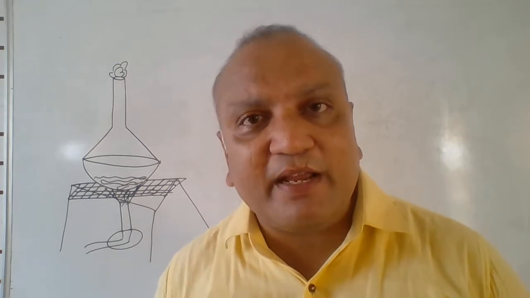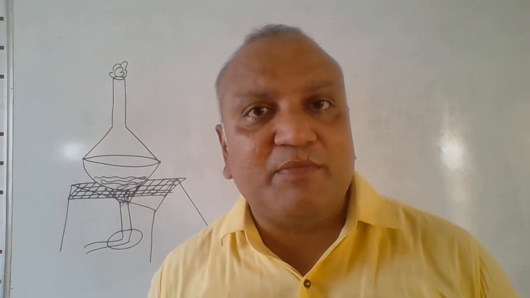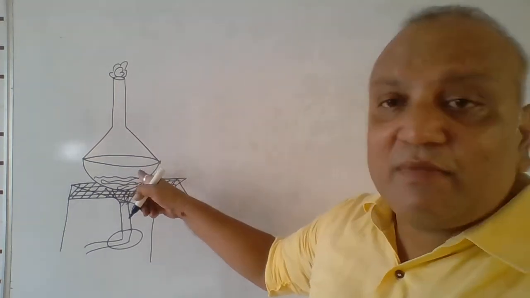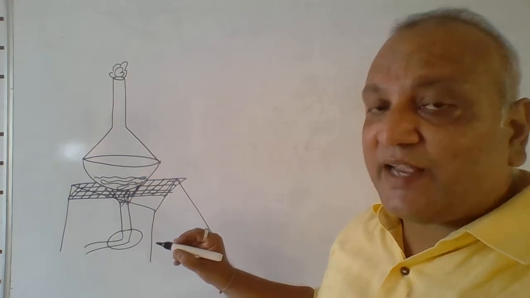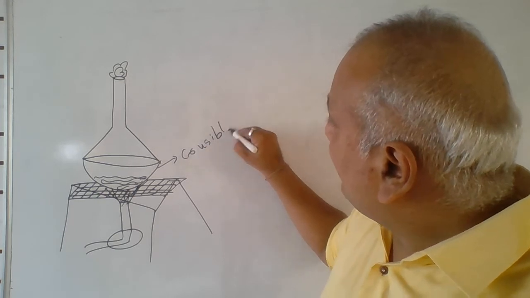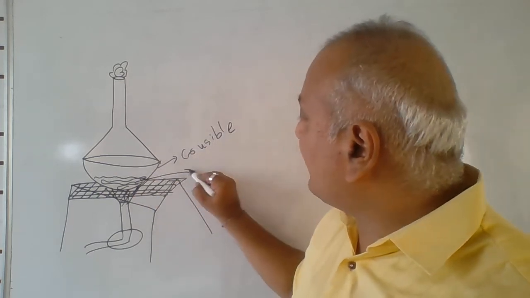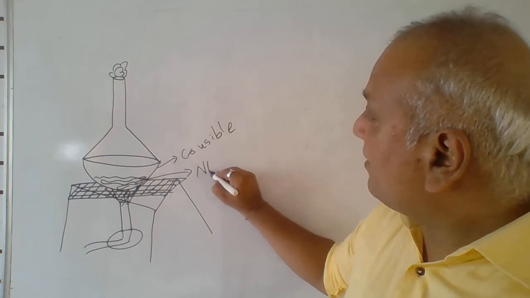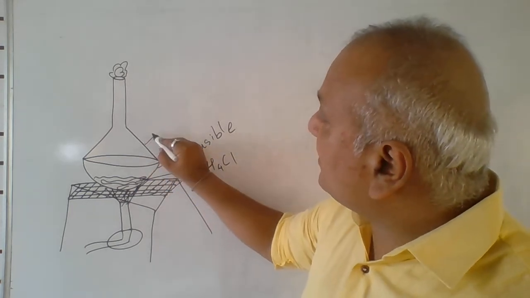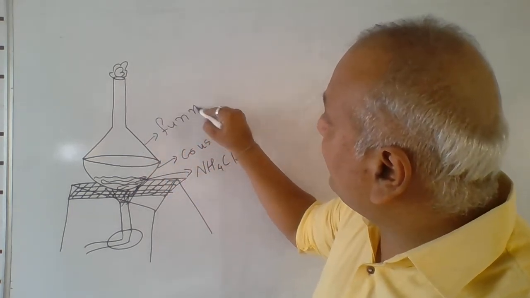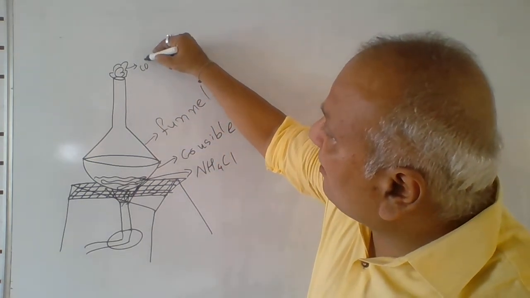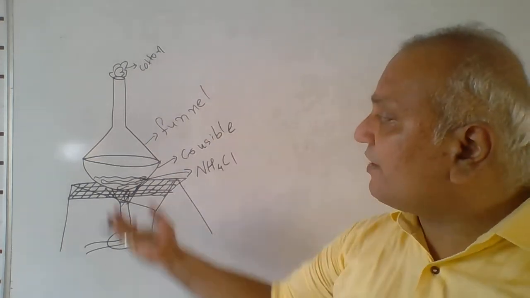Friends, here I have explained the activity of sublimation. See, I have taken a crucible. It is called a crucible or china dish. We can say china dish or crucible. In this crucible I have taken the substance ammonium chloride, NH4Cl, in solid form, and I have placed a thistle funnel on it, and at the end I have placed cotton to stop the vapor from escaping.